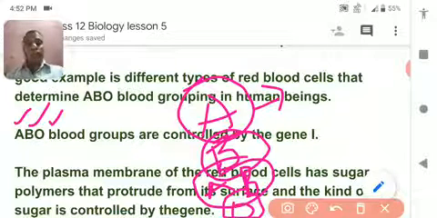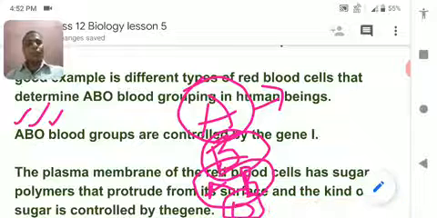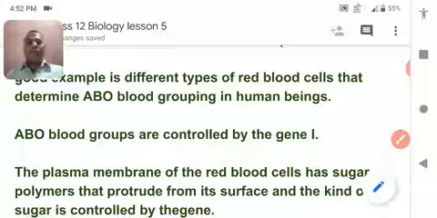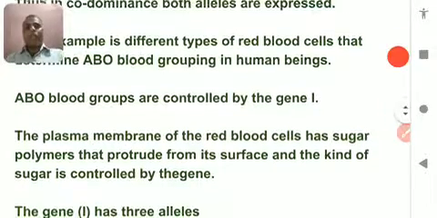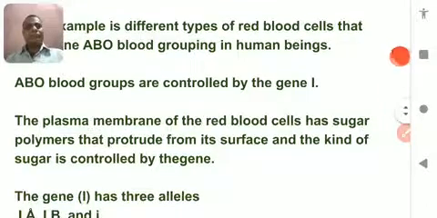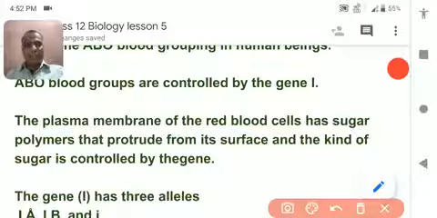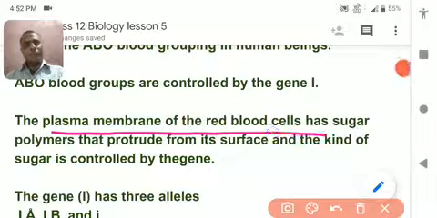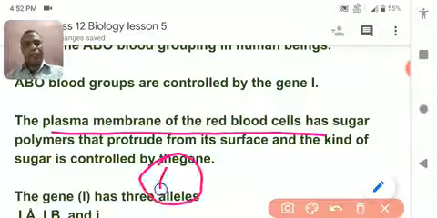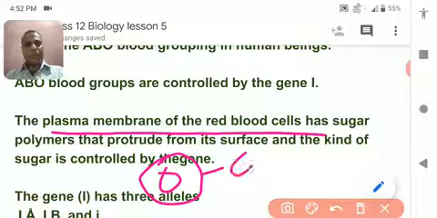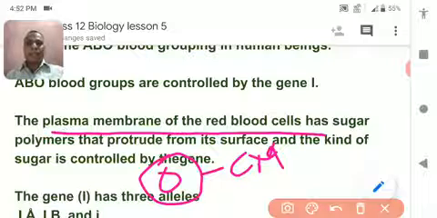First of all, you should understand why the blood grouping system is expressed. The RBC of blood group A expresses a kind of cell membrane of RBC. The cell membrane of RBC produces a certain kind of polypeptide or sugar polymer.